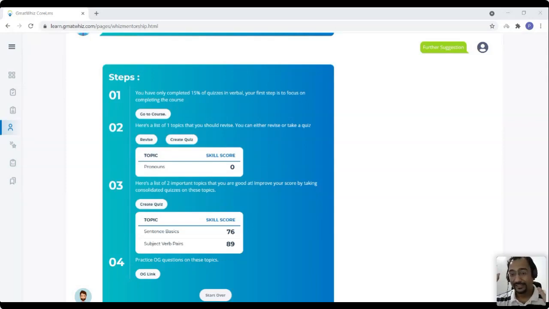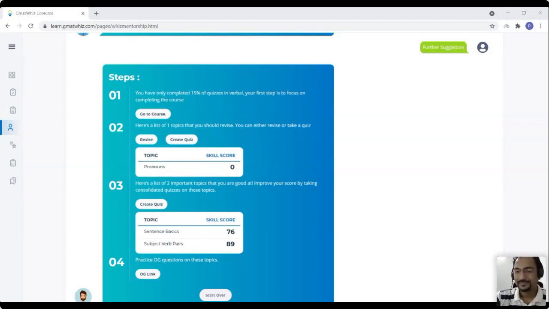There was just one query which I wanted to take, because at the start of the webinar, Anush asked this question: at what point during the course should we start attempting mocks? If you currently look at all these steps, the Viz is not suggesting that you take mocks. Ideally, at a certain point, when you complete a sufficient amount of the course and your scores are good, you'll automatically see that suggestion from the Viz itself.